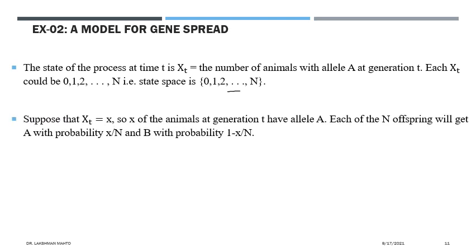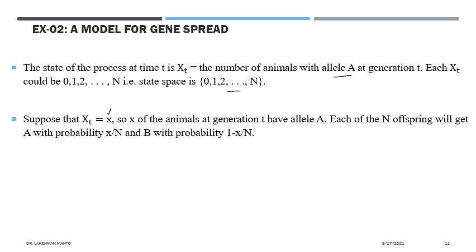Now suppose that at generation t we observe one value x. So x of the animals at generation t, xt, is related with a variant A. That means if we are observing one of the values, suppose that one is x, simply we are saying in a generic sense.